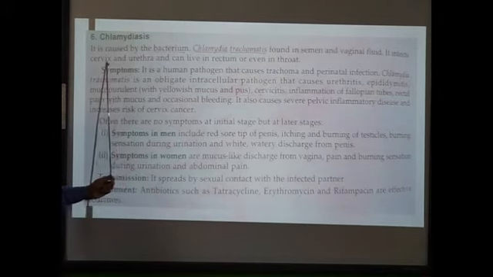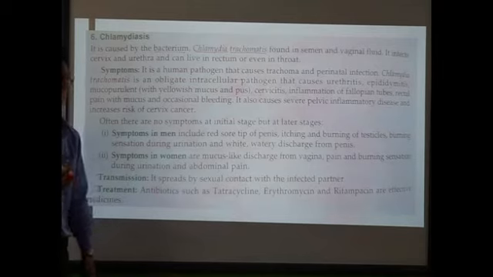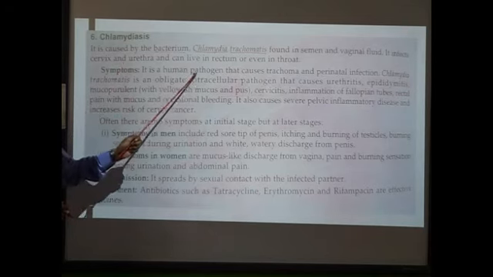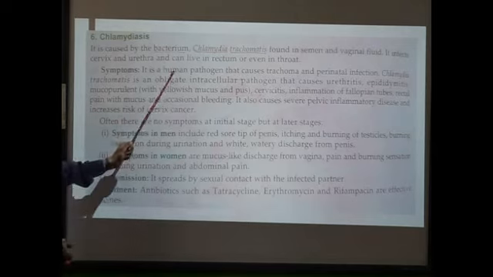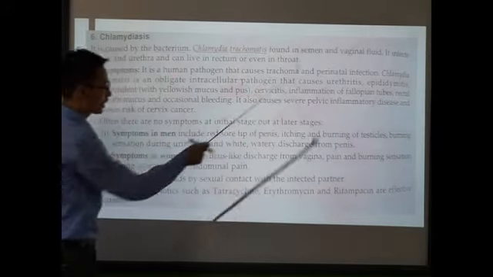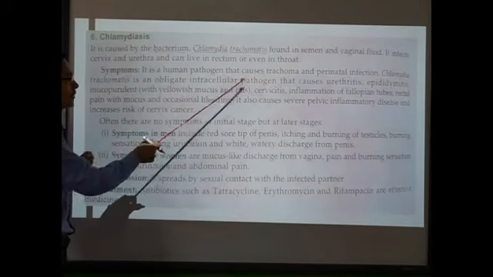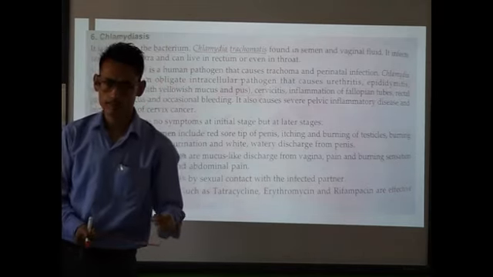It infects the cervix and the urethra and can live in the rectum or even in the throat. Now you know what the cervix and urethra are. Alright? So, symptoms of chlamydiasis. It's a human pathogen. Pathogen means those germs which cause different types of diseases in human beings. This is a human pathogen that causes trachoma and perinatal infections. Chlamydia trachomatis is an obligate intracellular pathogen. Now, what are obligate parasites? We have done this in class 11. Try to recall it.